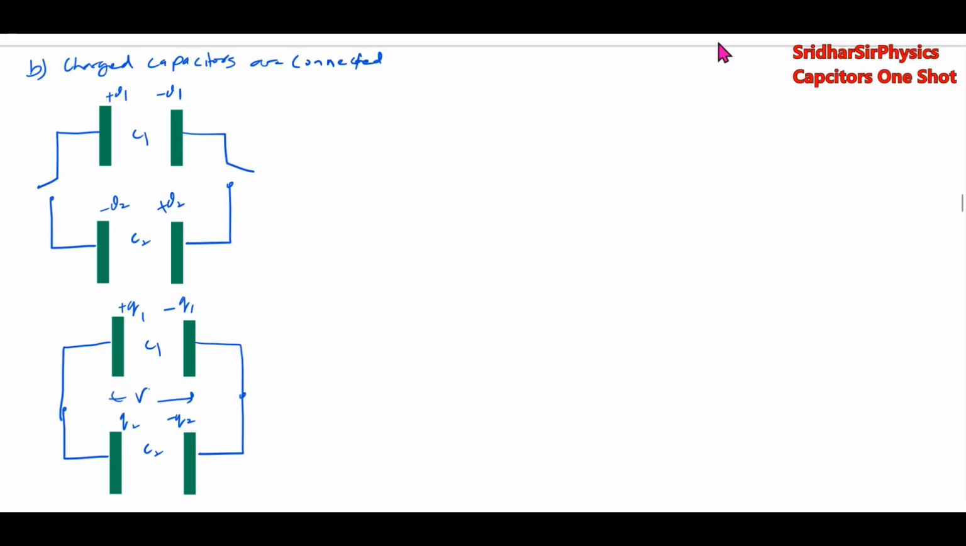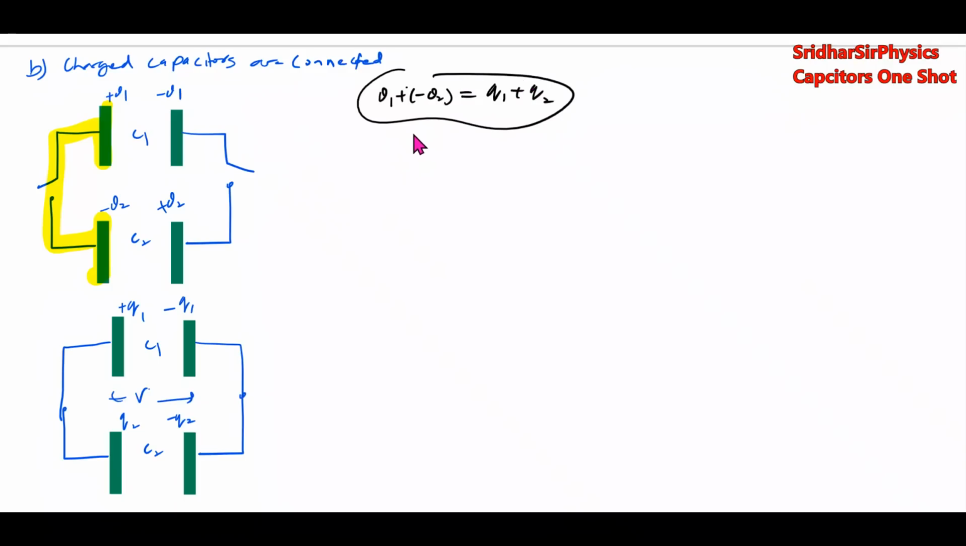Finally, then charge of these two plates are conserved. कौन सा दो प्लेट ले लो, either these two plates or these two plates, charge will be conserved. Then I can apply conservation of charge principle, Q1 minus Q2 equal to Q1 plus Q2. Conservation of charge principle.